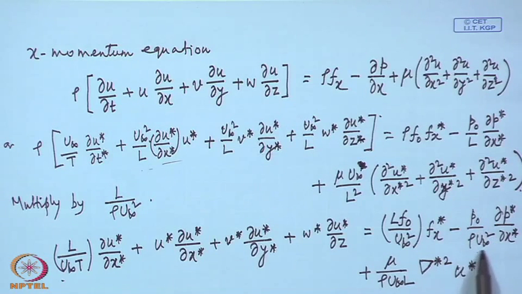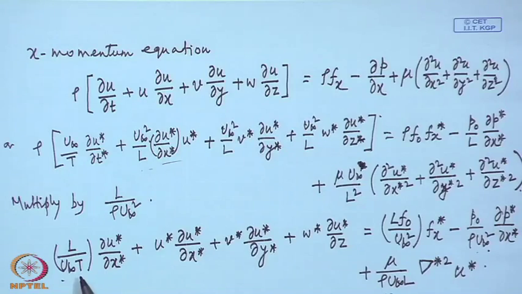Here P 0 by rho u infinity square also has a dimension of pressure, rho u infinity square also has a dimension of pressure. So, that is also a non-dimensional pressure or ratio of two pressures, and here also if you see this mu and this rho u infinity L, they have the same dimension. So, all these multiplying factors are non-dimensional factors and they are given special names.